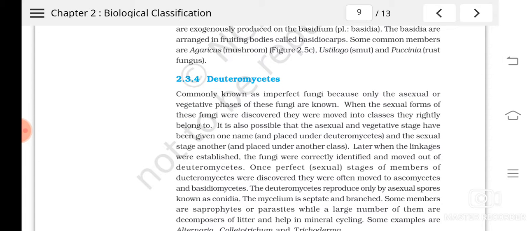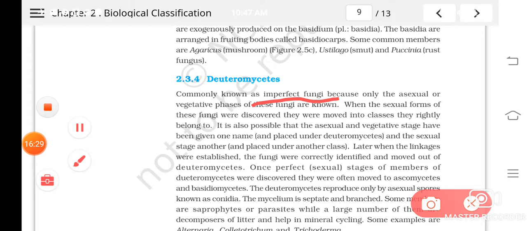Now the next group is deuteromycetes. Deuteromycetes are known as fungi imperfecti, because only the asexual or vegetative phase is known, and the perfect phase, that is the sexual phase, is unknown in this group.